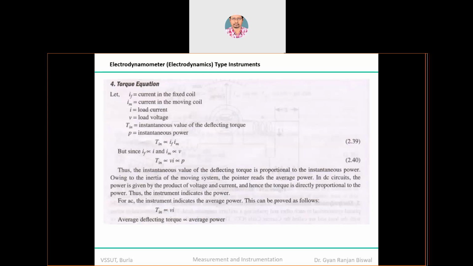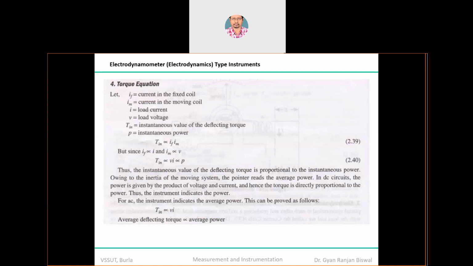Therefore, the current passing through the load you are getting as I, and the voltage across the load you are getting as V. So the torque is proportional to V into I. In other words, the torque is proportional to the amount of generated power. In other words, the instantaneous value of the deflection torque is proportional to the instantaneous value of the power. That's how you can measure it.